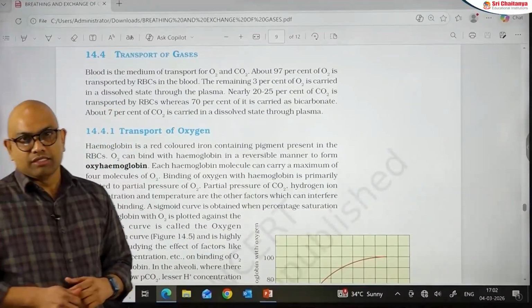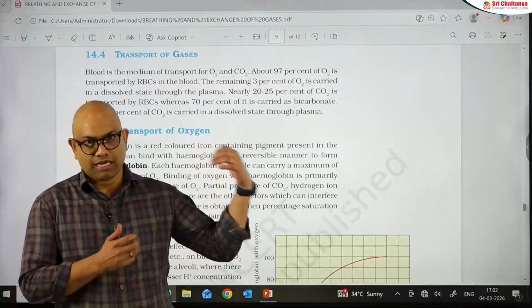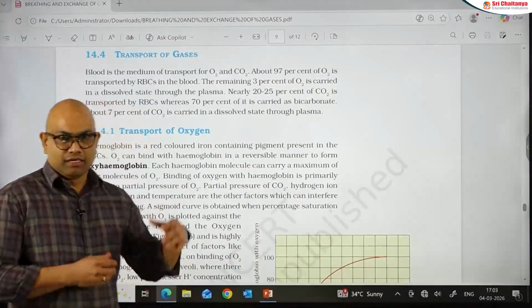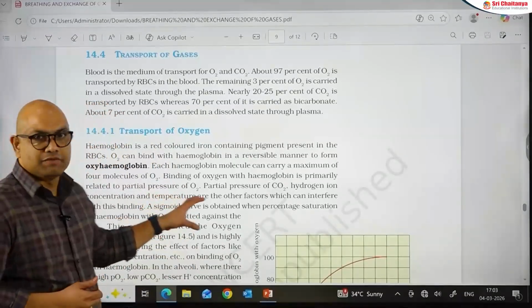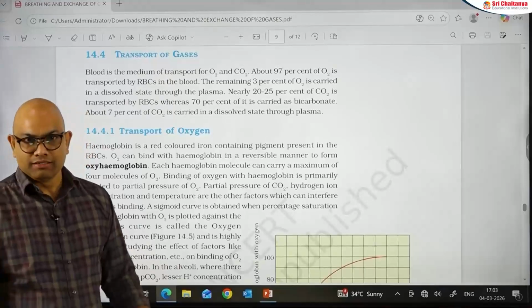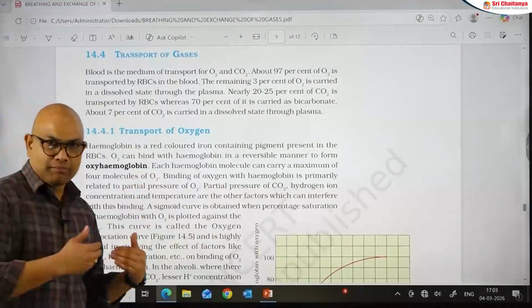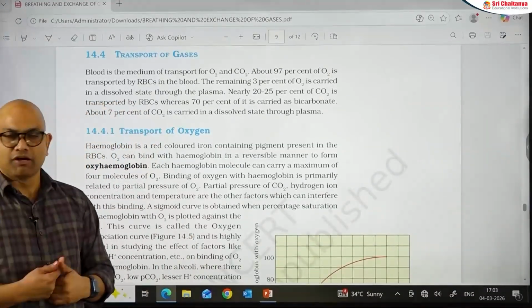Around 3% of the oxygen will be dissolved in plasma and transported from alveoli to the tissues. When it comes to oxyhemoglobin, the oxygen gets into the RBC. In the RBC, oxygen reacts with the hemoglobin and forms oxyhemoglobin. It is a reversible reaction. This reaction occurs at the pulmonary capillaries, that means at the alveolar site, where oxyhemoglobin is formed.